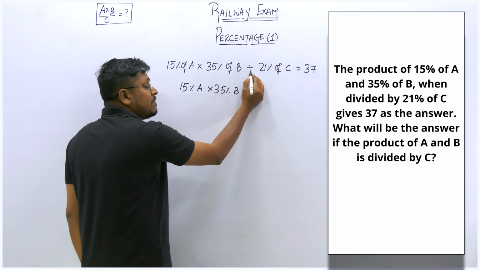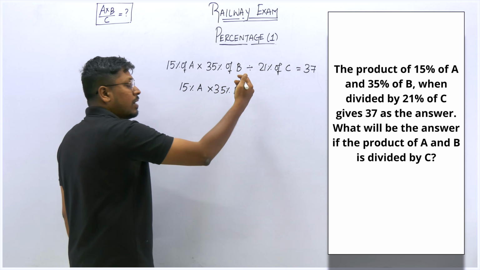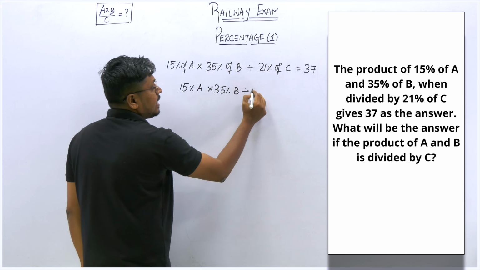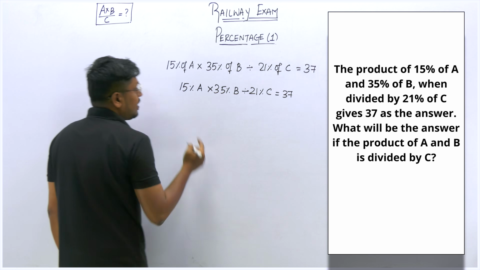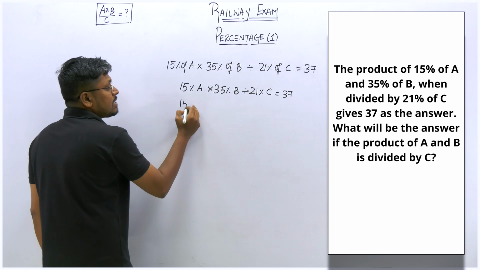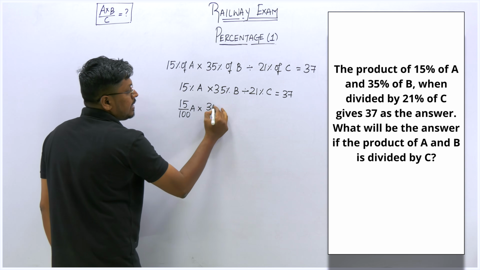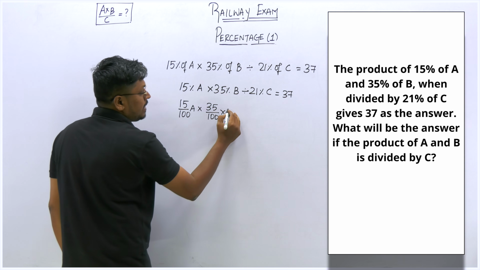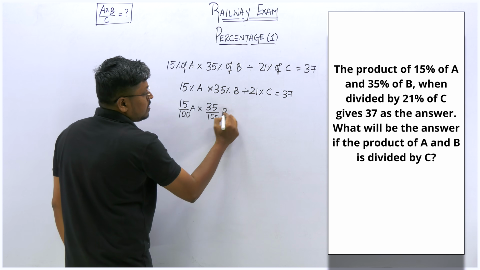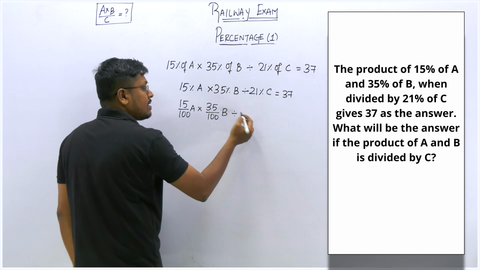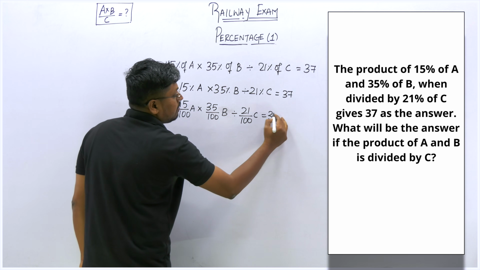If you want to write this division in terms of multiplication, we need to take the reciprocal of the number. So first I can write like this: divided by 21% C is equal to 37. Now 15% can be written as 15 by 100 into A, 35% as 35 by 100 into B. First write the division as it is, divided by 21 by 100 into C is equal to 37.